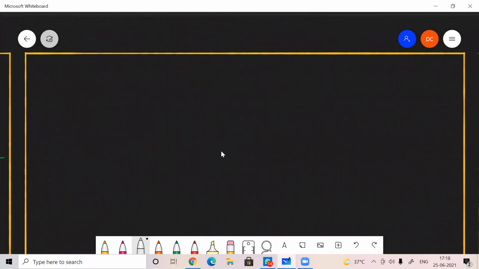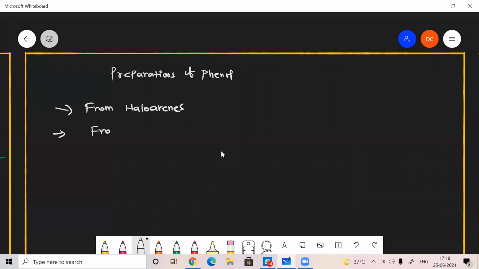The next one is the preparation of phenol. Phenol can be prepared in many ways. The important ways are from haloarenes, from benzene sulfonic acid, and the next method is from aniline or diazonium salt.